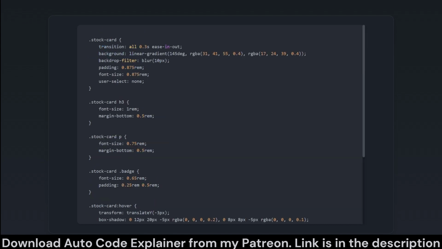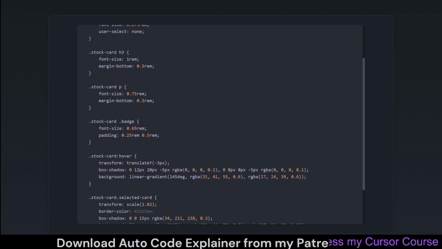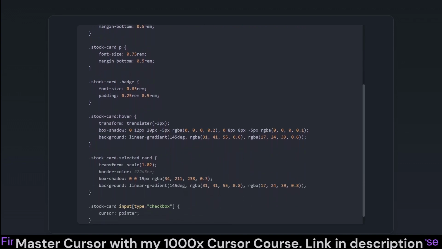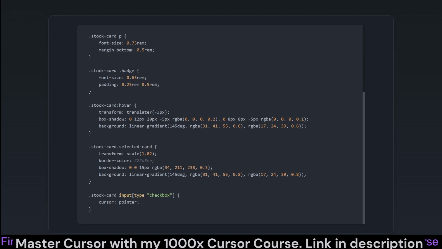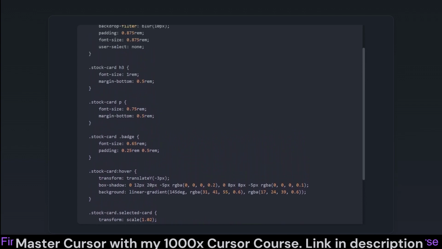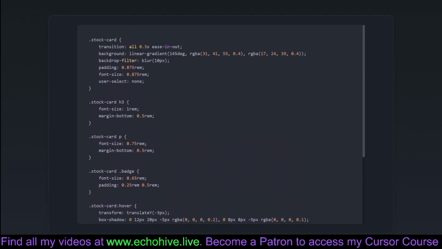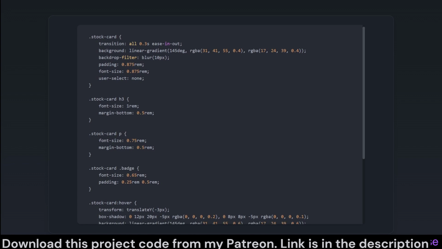Here, we style the stock card elements to enhance their aesthetic and interactive quality. The .stock-card class uses gradients, blurring, and transitions to create sleek cards. It sets specs like padding and font size for baseline formatting. The class modifies the card's appearance when hovered or selected, adding interaction feedback, such as elevation, transformed position, and shadow effects. These hover and selection effects engage users, making the UI feel responsive and intuitive. Child elements, h3, p, .badge, within the cards, get specific styling to maintain consistency across text sizes and spacing. Overall, these styles are about looking professional and keeping those stocks looking sharp.